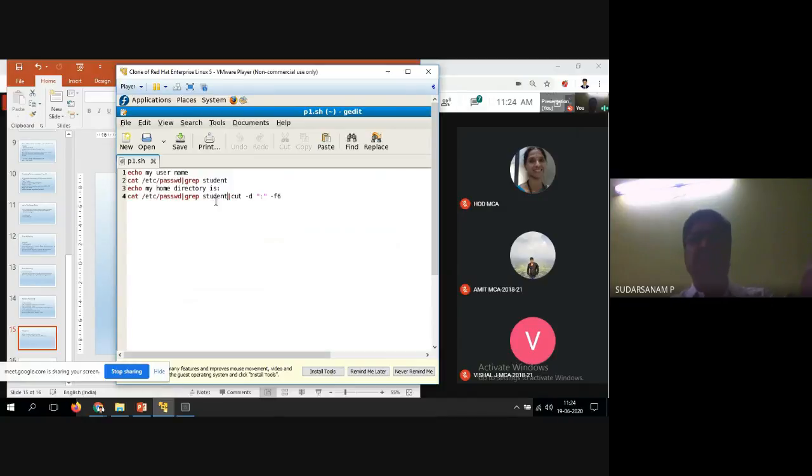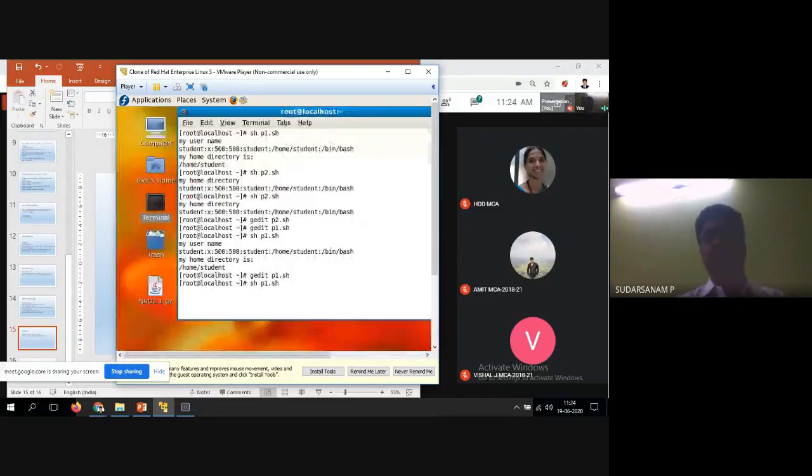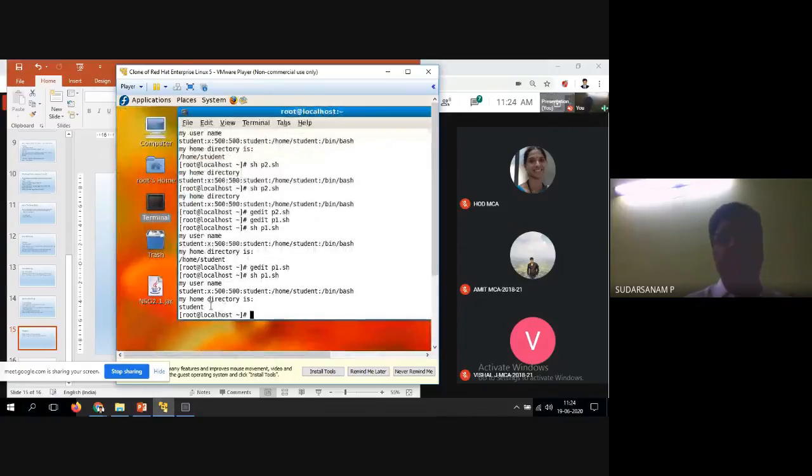Now grep student, whenever I told the grep command, I have shown it individually. Now cut -d is nothing but a basic command. Yesterday or the day before yesterday, sir might have told this. Otherwise also I will tell you. Cut is nothing but cutting a specific field. That is, which field? f6 -d. For example, if I give the first field, what will happen? See here, first field. So now sh p1.sh. The first one is the student name displaying. So the first field is this one. Second field, third field, fourth field, fifth field, sixth field, seventh field.